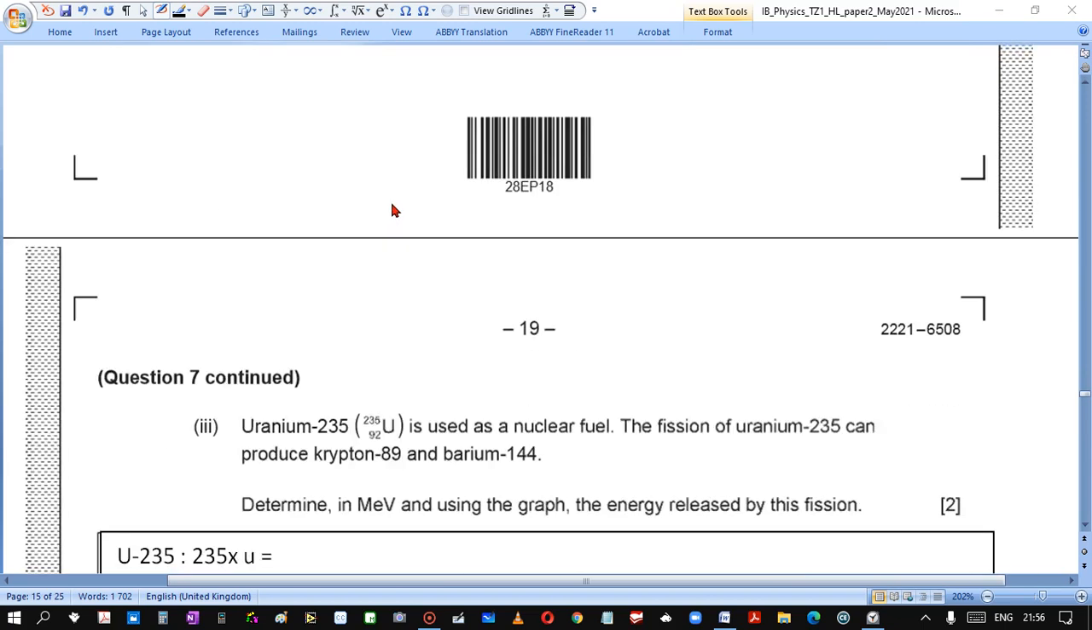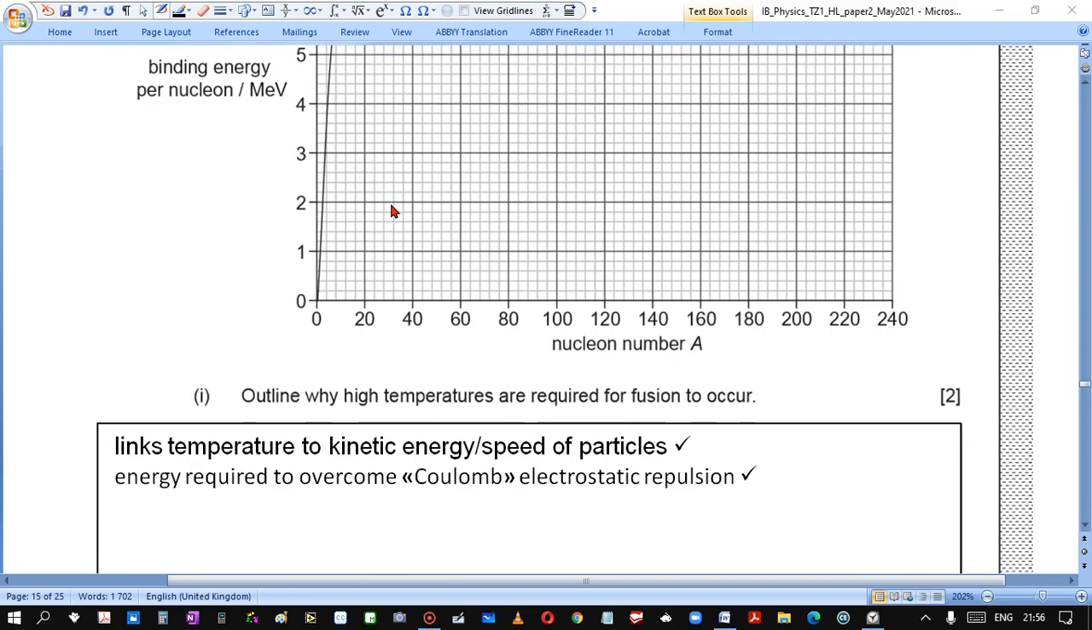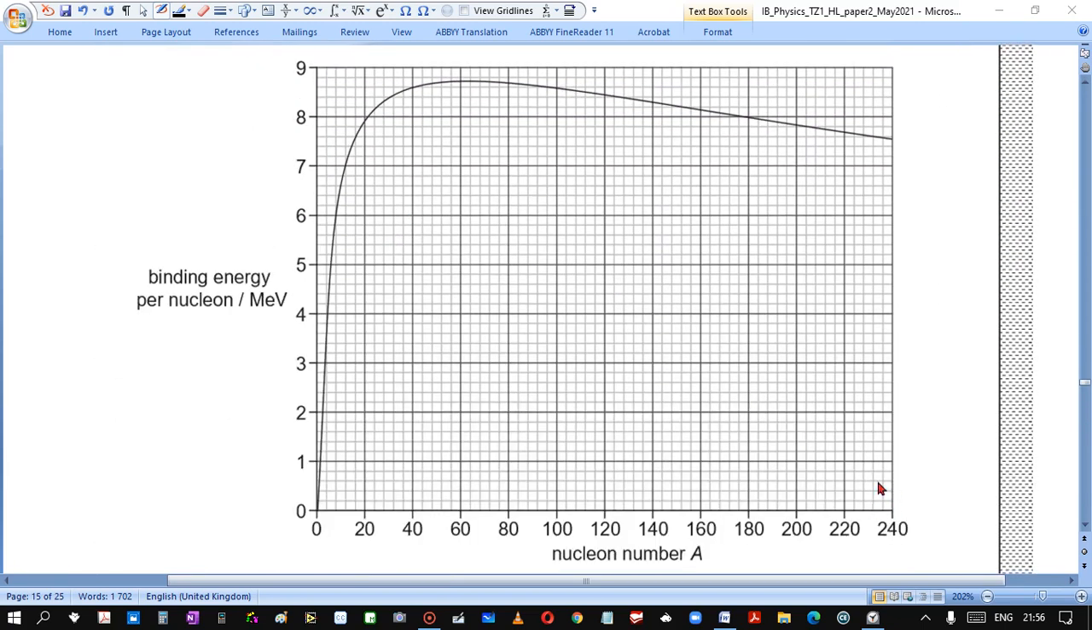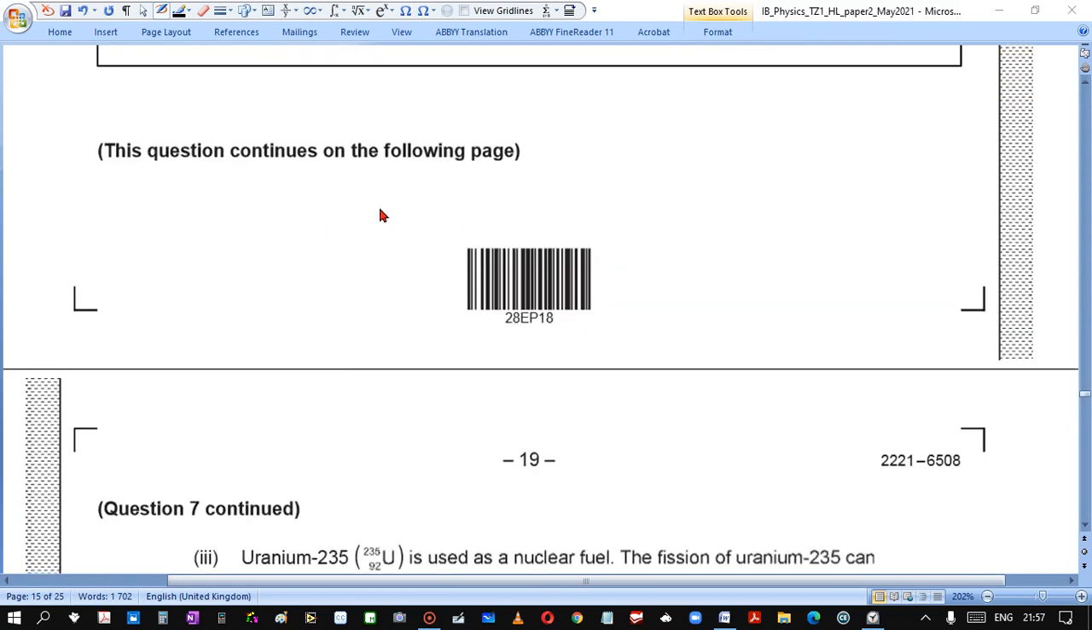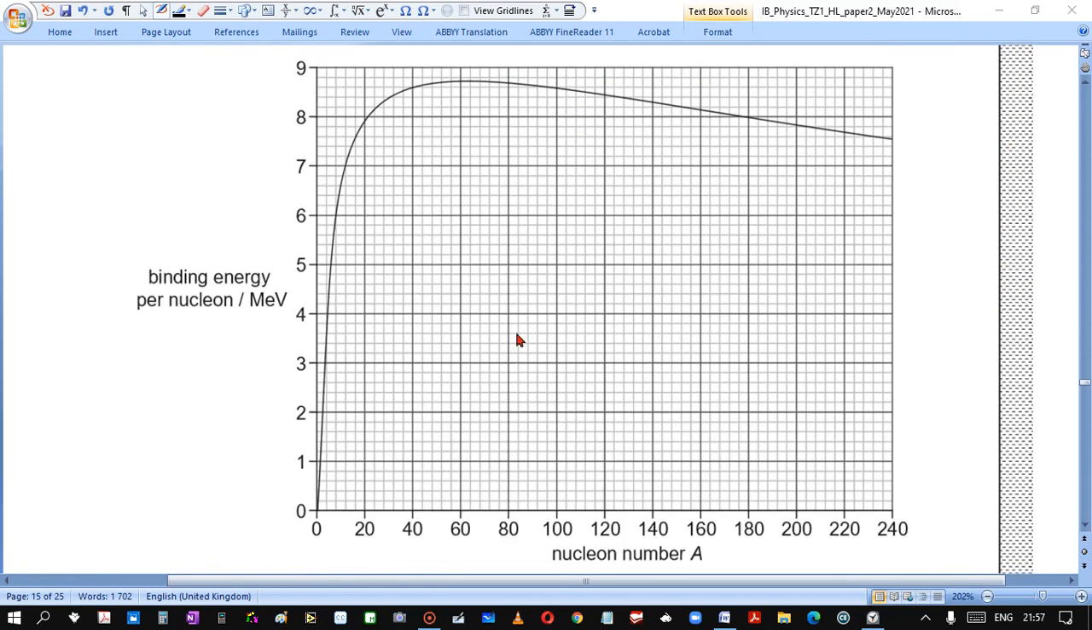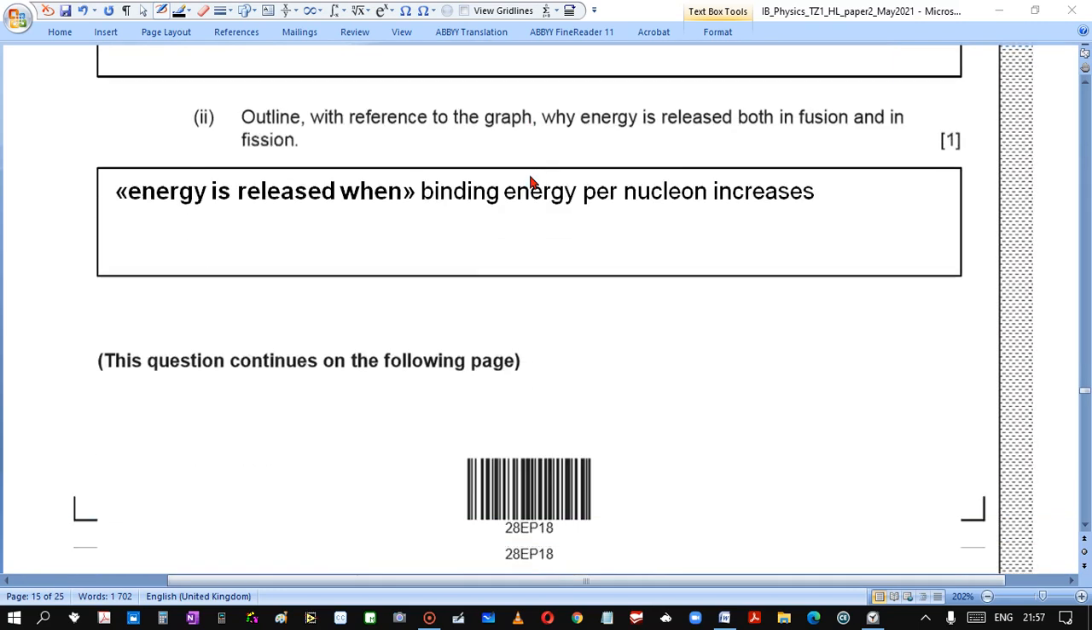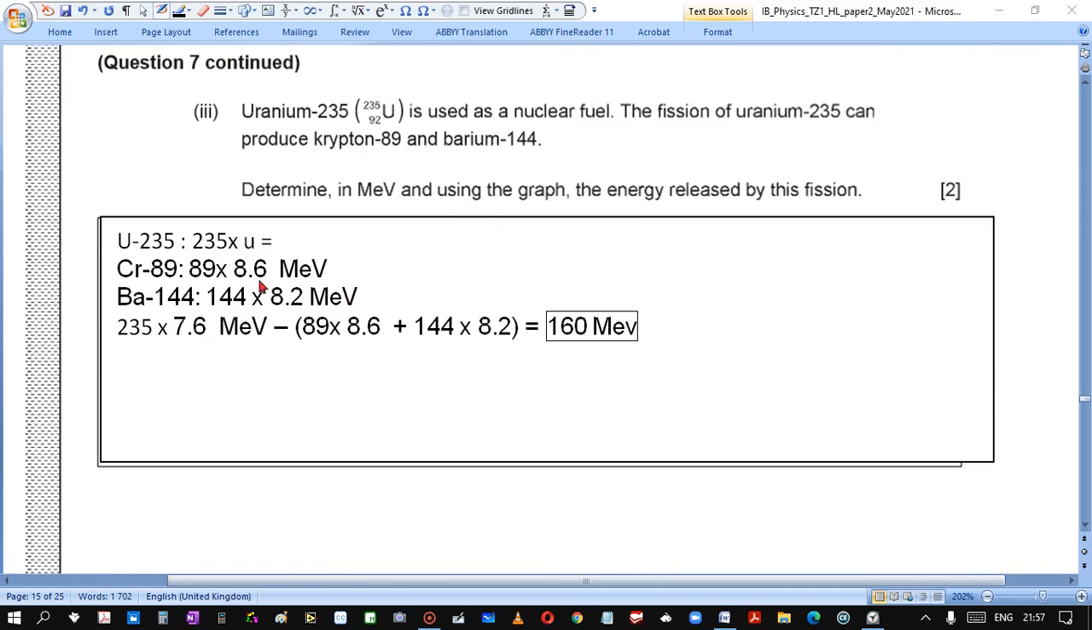For example, uranium-235 we find here, and we find how much the binding energy is. So binding energy from this graph for this nucleus is 7.6. In the same way, we find energies, for example, krypton 89. We'll find it somewhere here. It will be 8.6 something. So I use 8.6.